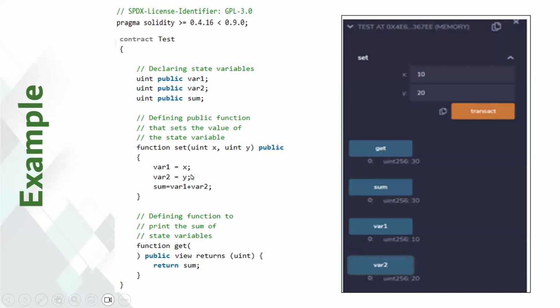Anyone can call the function set and overwrite the value of var1 and var2, which is stored in the Ethereum blockchain. This is an example of a decentralized application that is censorship proof and unaffected by the shutdown of any centralized server. As long as someone is running a single node of the Ethereum blockchain, this smart contract will be accessible. The variable sum here is calculated by adding the values of var1 and var2. Function get will retrieve and print the value of the state variable sum.